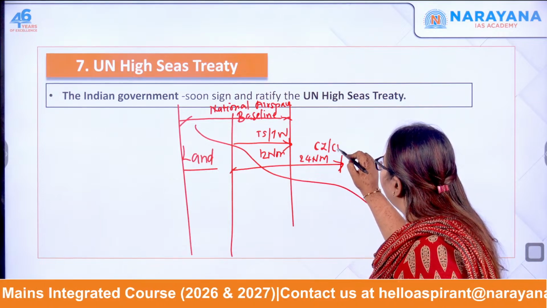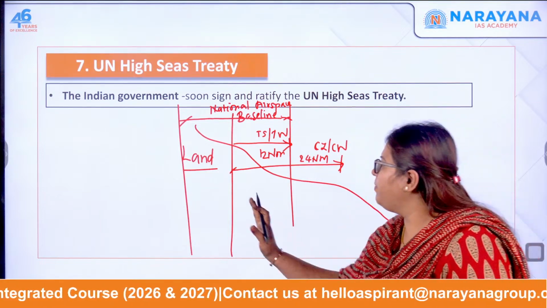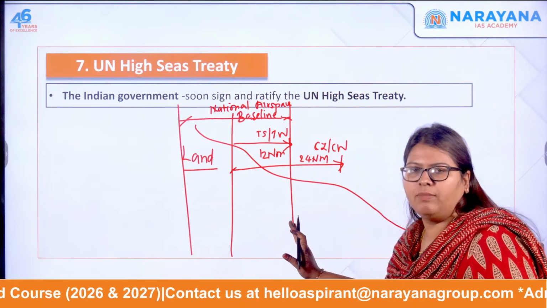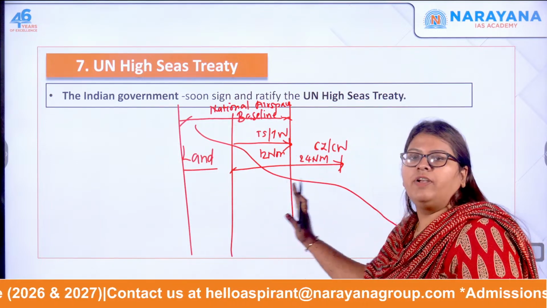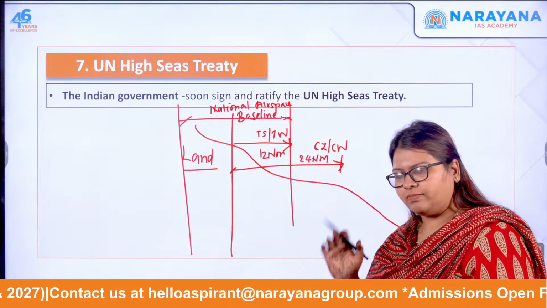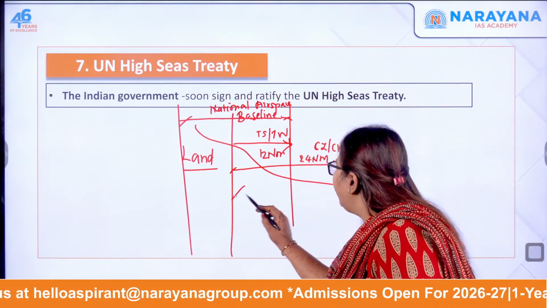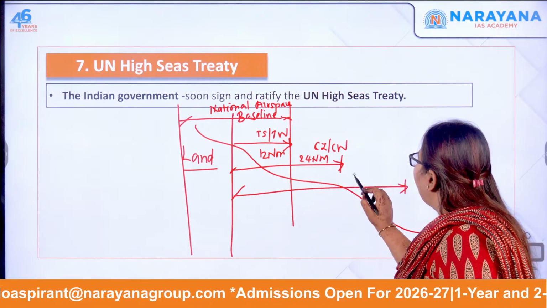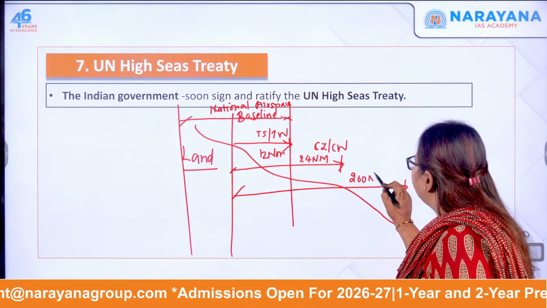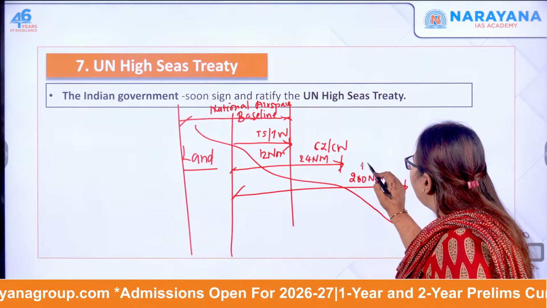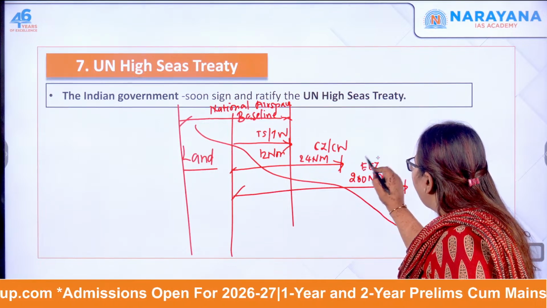So from the baseline, 12 nautical miles is your territorial water, 24 nautical miles is your contiguous zone. And from the baseline, if you go to 200 nautical miles, then this is called the exclusive economic zone.